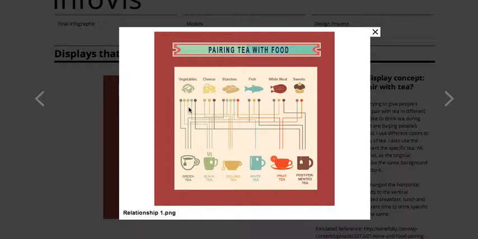So first, I use different colors to represent different types of tea, and also use the same color line here to represent the specific tea, such as the brown color. The line in the brown color means it will connect to the post-fermented tea here. So the brown point will give you the visual potential of how it connects from this white meat to the specific tea.